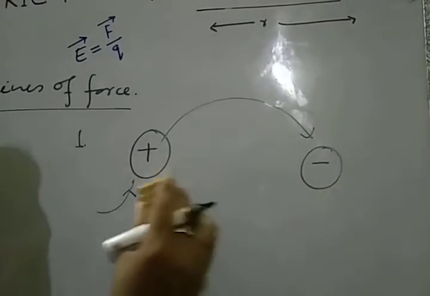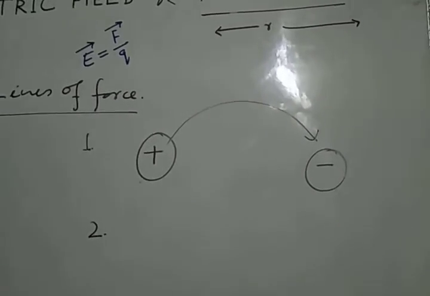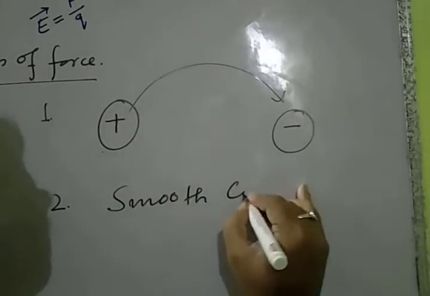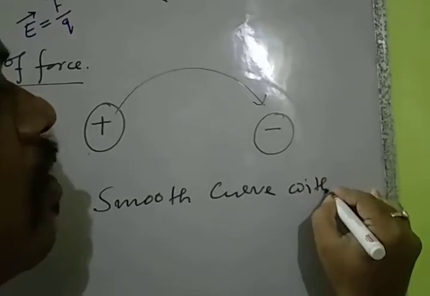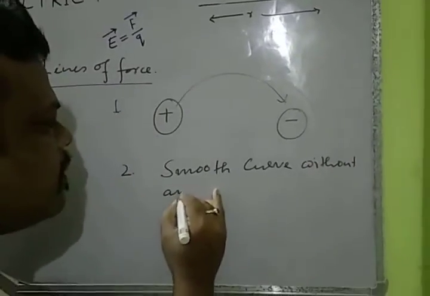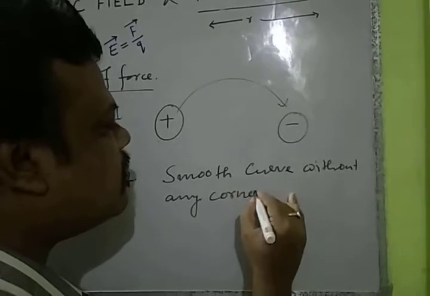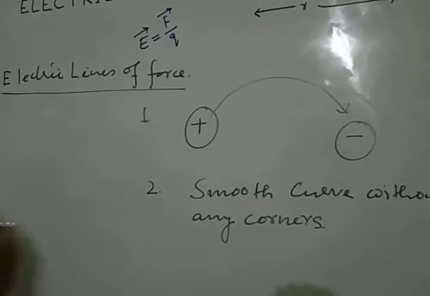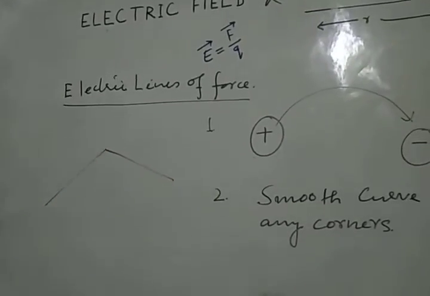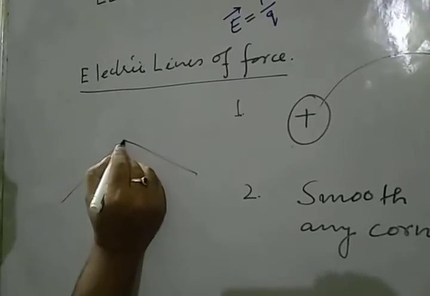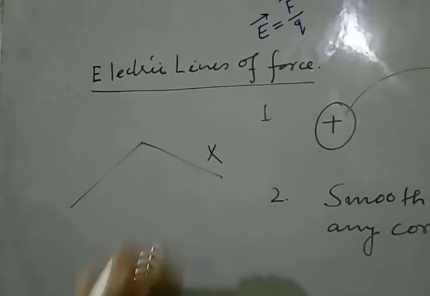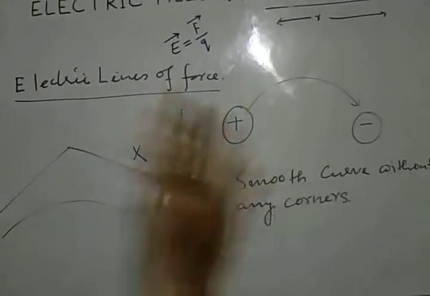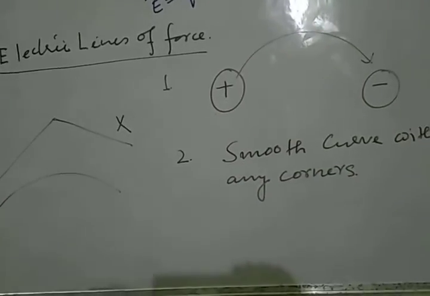The second property is that electric lines of force are smooth curves without any corners. Suppose I draw an electric line of force like this. It has what? This is a corner, so this cannot be a line of force. This can be a line of force. It is a smooth curve which doesn't have any corner. This is the second property.